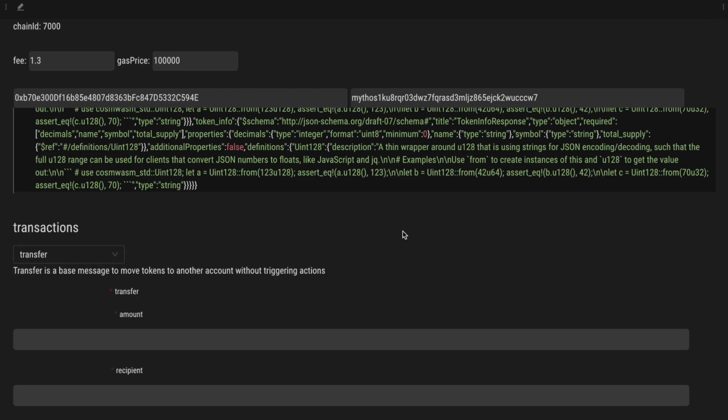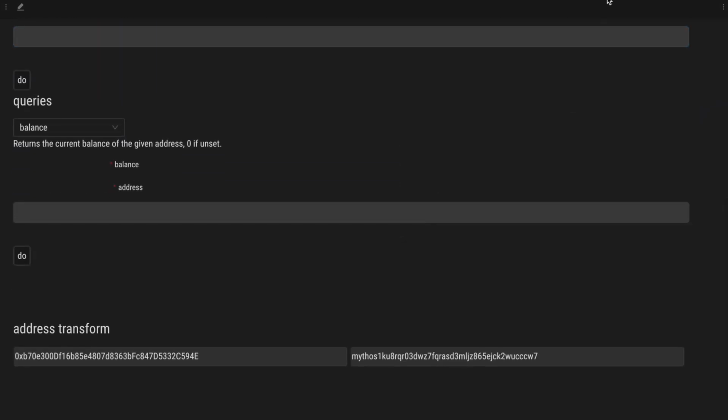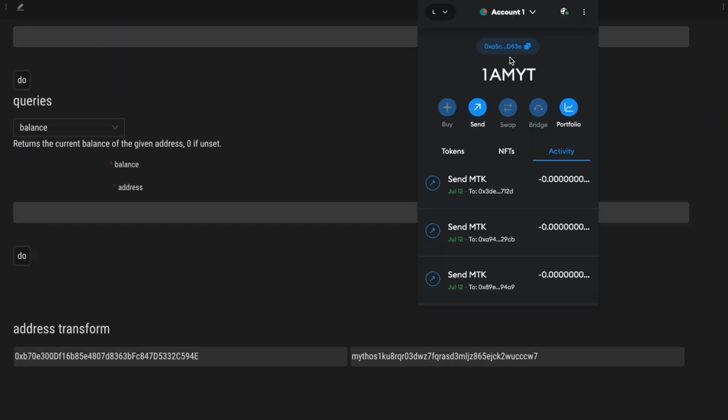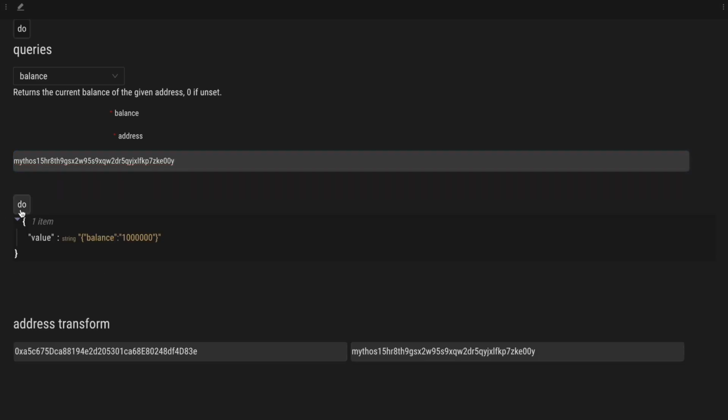So by instantiating the contract, I already demonstrated that we can use Kepler for this contract. And now we will be using MetaMask for the other transactions. So again, let's see our balance. And we have this balance, which is our initial balance.